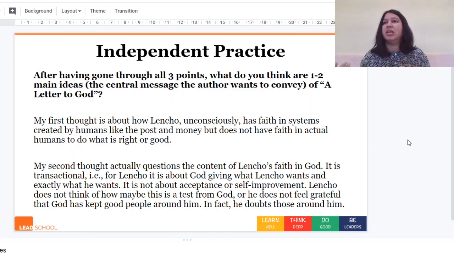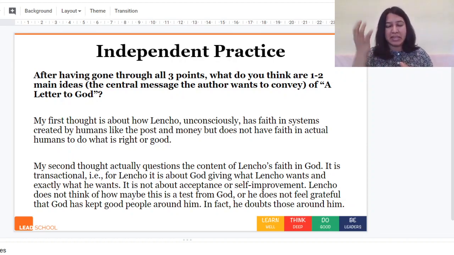He's not even thinking that maybe I need to see this as a challenge and find a different way, or see it as an opportunity to change myself. He's not thinking about all of those things. He is thinking, okay, God has to give me this much money. So Lencho does not think of this as a test from God, or feel grateful that God has kept some good people around him, like the postal employees who are helping him. In fact, he doubts those people around him.